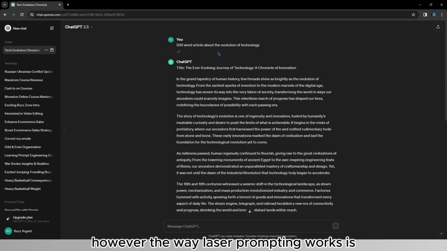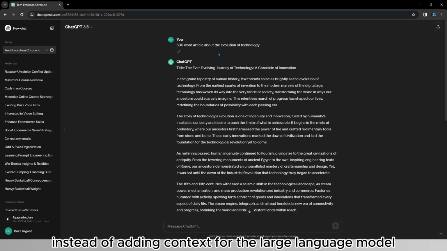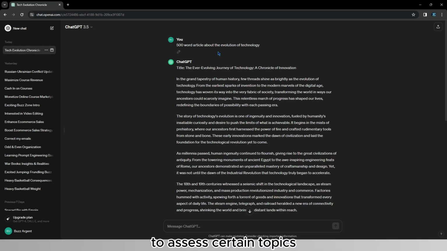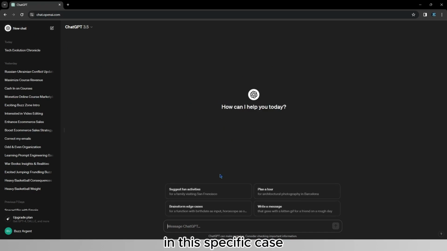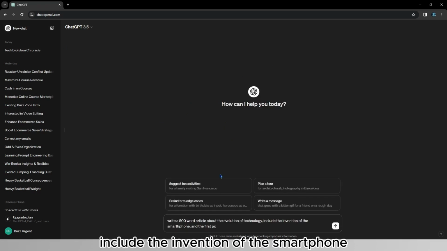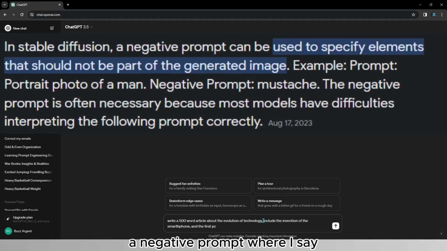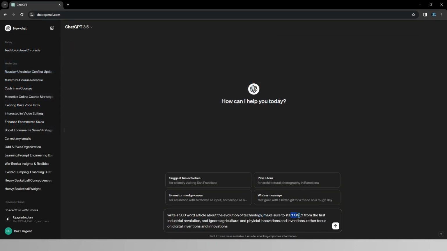However, the way laser prompting works is, instead of adding context for the large language model to assess certain topics, we are going to reduce certain topics. So I'll try and explain it in a new chat. In this specific case, instead of saying include the invention of the smartphone and the first PC, I could also create a negative prompt where I say, make sure to start only from the first industrial revolution and ignore agricultural and physical innovation and inventions.